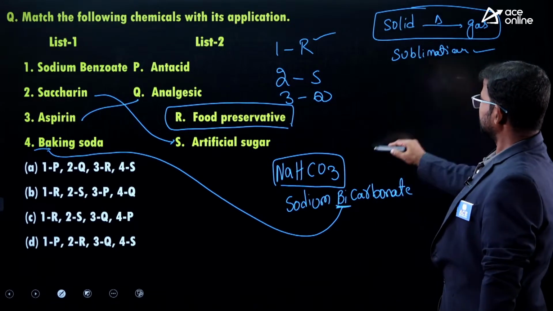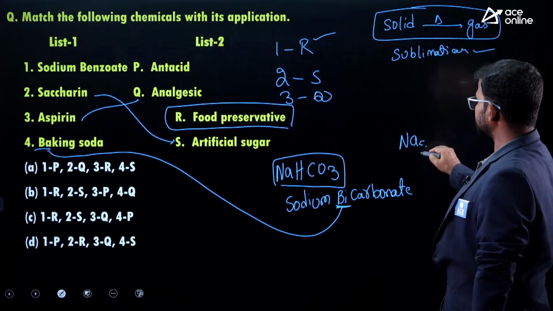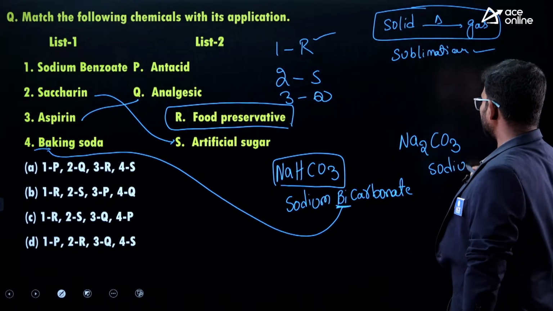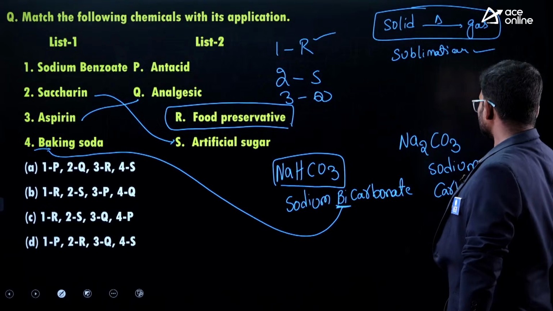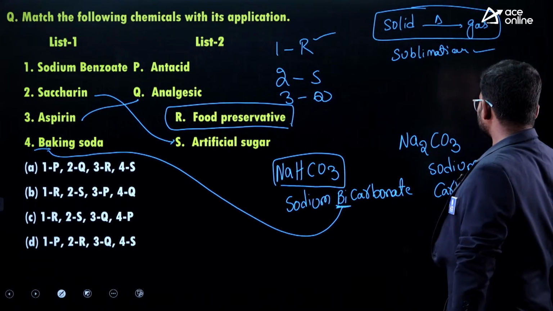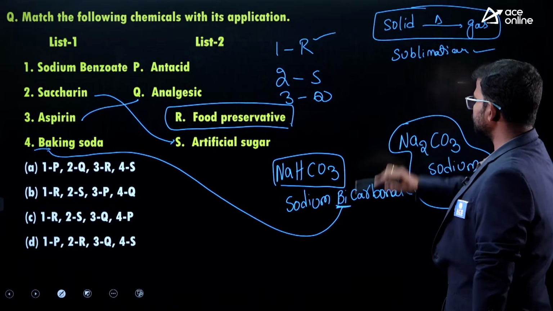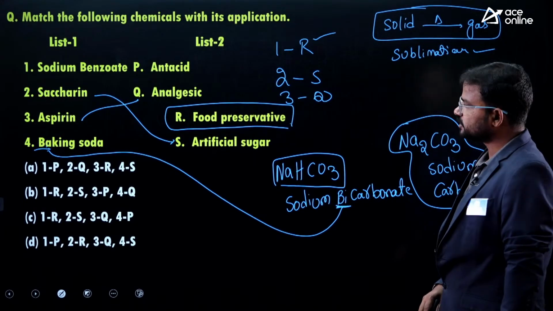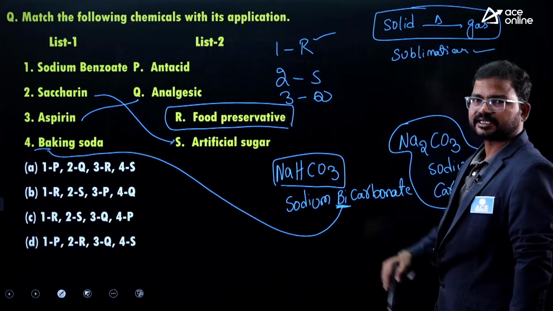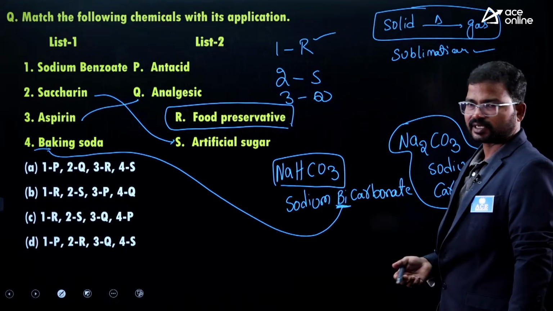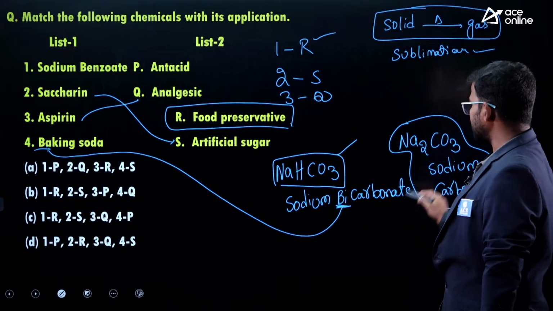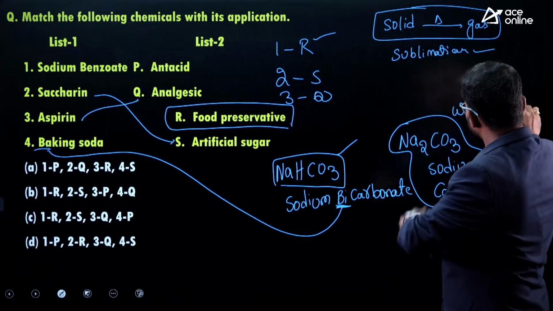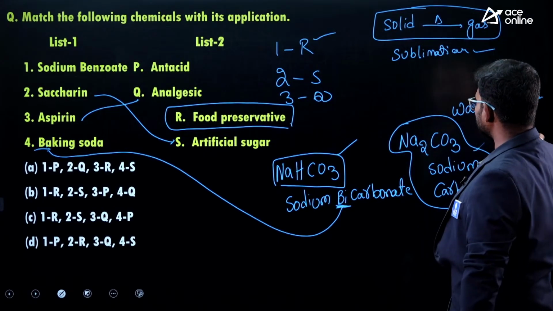Why? Because the same kind of another derivative is also there, that is Na2CO3. This is called sodium carbonate. Most of the students are confused about these two terms. Na? That's why you simply have to remember based on the phonetic sound. If you get bi, then it is considered baking soda or edible soda. Okay, right. So here it is the formula. Next one, this is washing soda, and here the formula is Na2CO3.